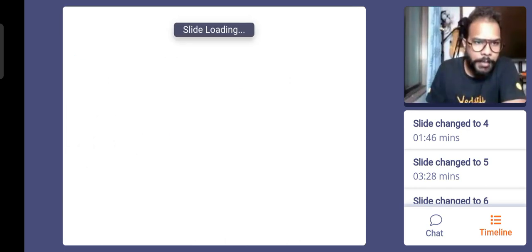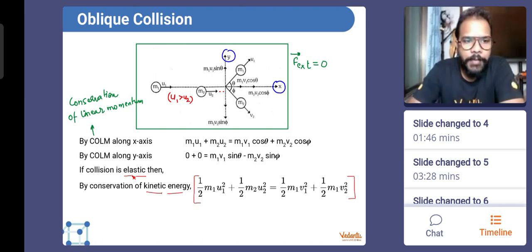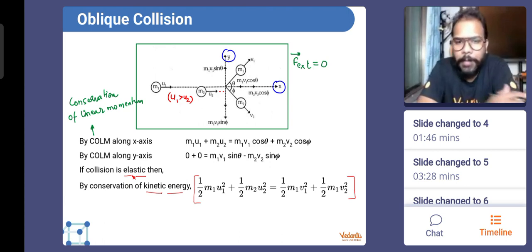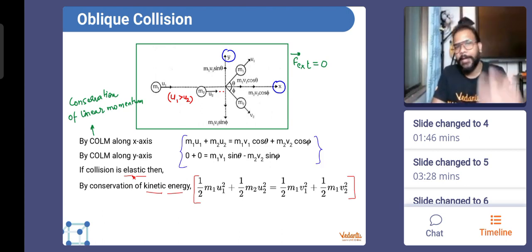Okay, guys, taking you back to the slide and opening the chat if you guys have anything to ask. Is this making sense to all of you? Definitely we'll see examples. I'll show you better examples for understanding of this part. We'll do a few examples patiently. We will take fewer slides on this, but we will do quality problems today. Situation to situation will depend. This part, the momentum conservation, will be valid for any type of collision.